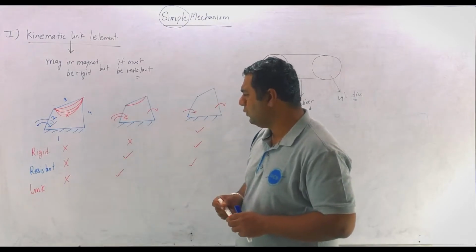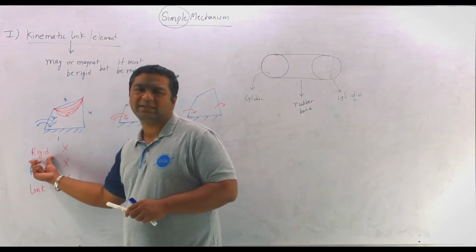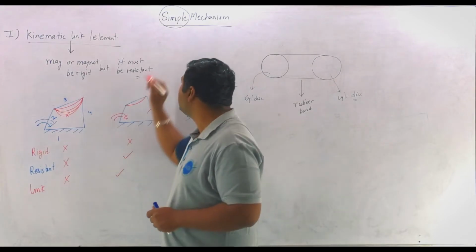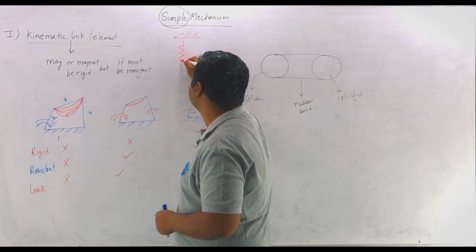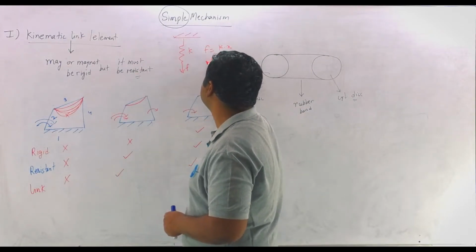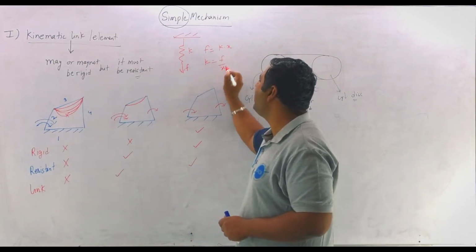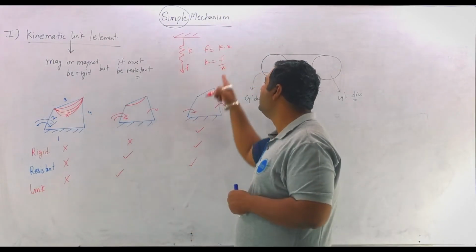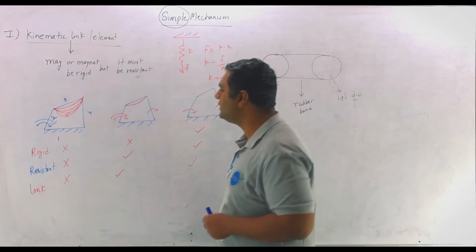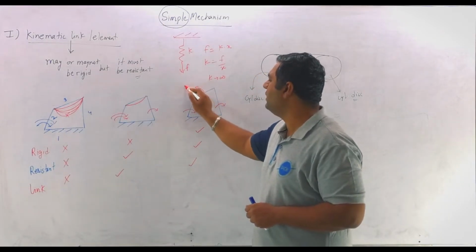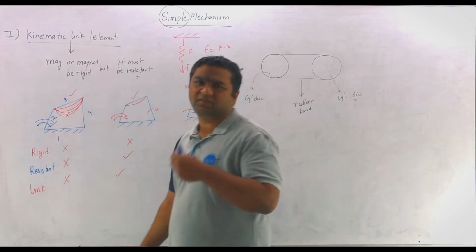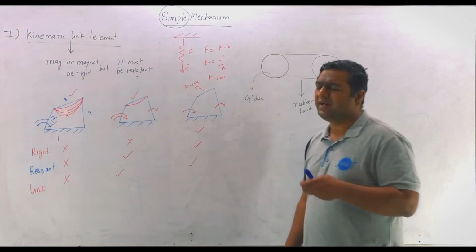My dear, I have already told you, rigid means basically the bodies for which, when forces are applied, deformations are not there. I have also given an example before: if there is a spring and we are applying the force F, K is the stiffness, we will write F equals K into X. So K is F by X. And if I say that the spring is a rigid body, deformation will become 0, and if X is 0, K will become infinite. In other words, here this link number 3 is a body with infinite stiffness, whereas these two bodies have finite stiffness. So my dear, rigid means infinite stiffness.